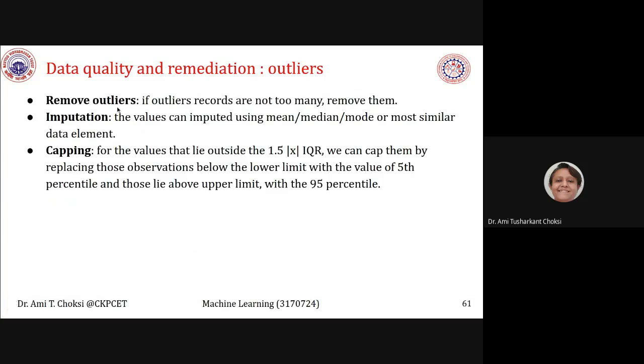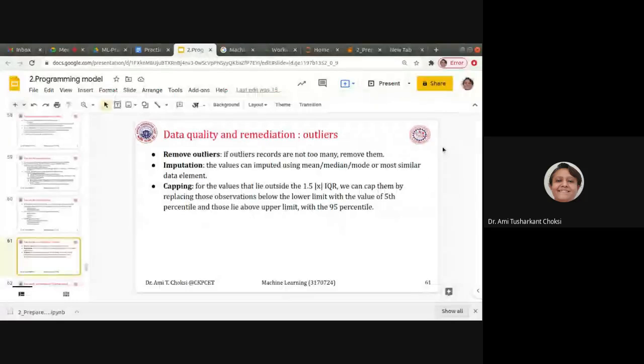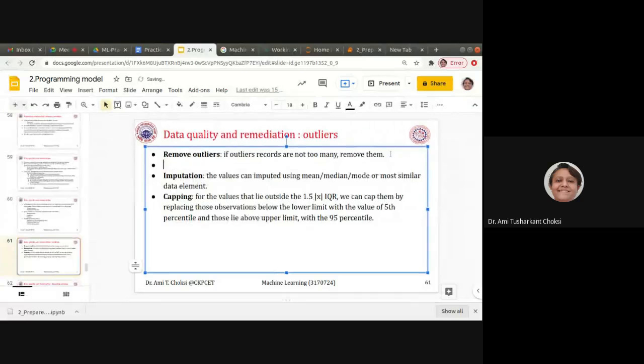Now, remove outliers. If outlier records are not too many, remove them. What do we mean by that? Say we have a total of 100 records. Now from that, if 5 records have outliers, we can remove them, right?